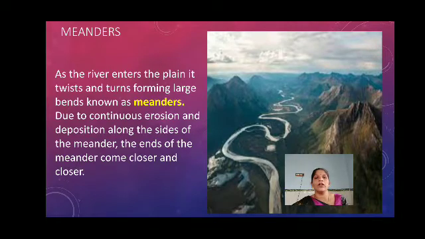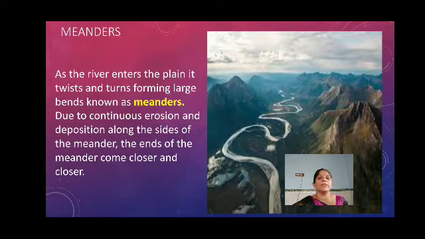Okay, that's called meanders. Due to continuous erosion and deposition, listen, if it is continuously flowing, surely there may be the chance for the erosion and also the deposition along the sides of meanders. On both sides, when it is fast movement, the erosion is started. When the river moves slowly, it starts to deposit what it brings, on the side of the river, that side of the meander.